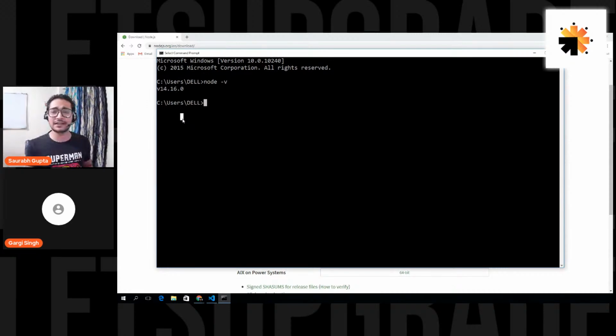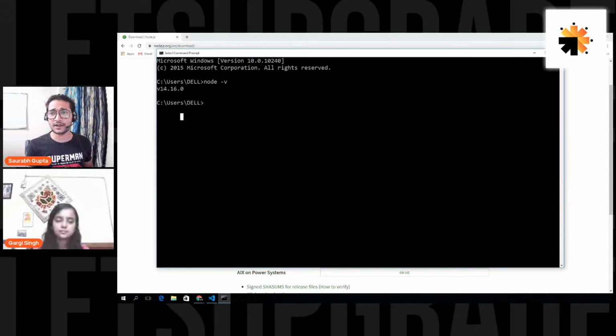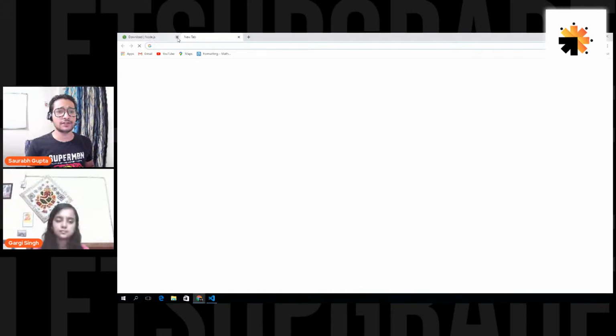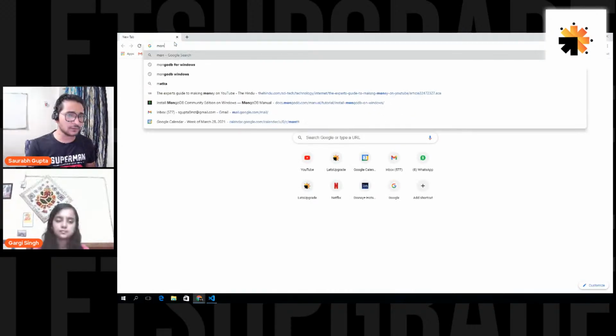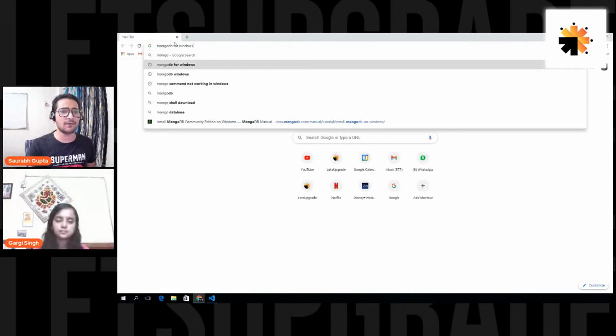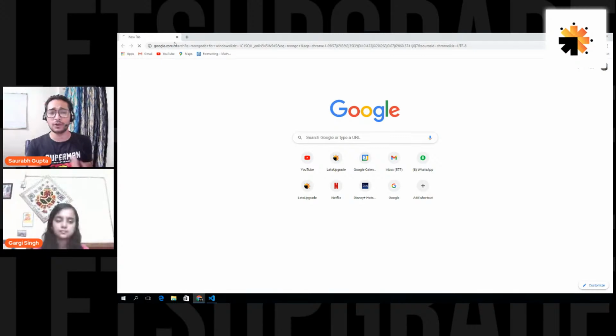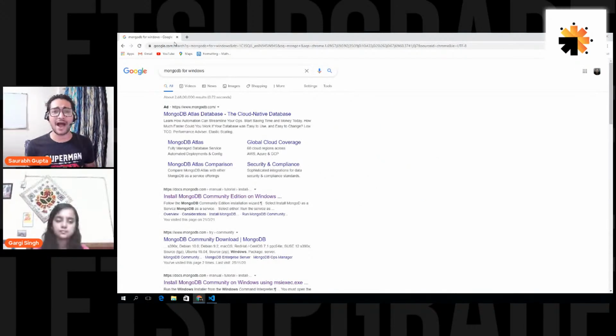Okay, so this is one thing that you have to install for the backend session. The second thing that you have to install is MongoDB. You just search for, in my case, MongoDB for Windows. You can search for MongoDB for Linux or Mac or whatever is yours. So I can just go on this, install MongoDB Community Edition. Basically, it's a free MongoDB server that you get.